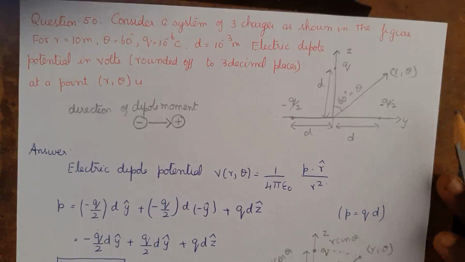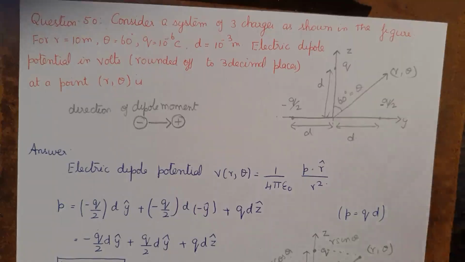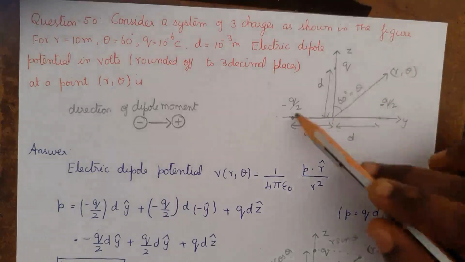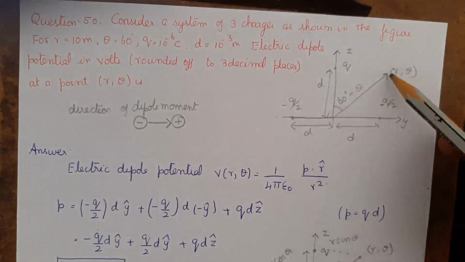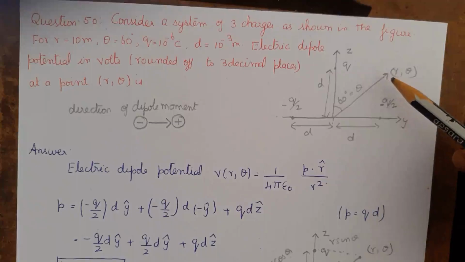Question: Consider a system of 3 charges as shown in the figure. For r is equal to 10 meter and theta is equal to 60 degree, q is equal to 10 raised to minus 6 coulomb, d is equal to 10 raised to minus 3 meter. The electric dipole potential in volts is dash. So in this question they have given 3 charges arranged in 3 different positions, and they have asked us to find the value of the electric dipole potential in r comma theta, that is polar coordinates, at a position r is equal to 10 meter.